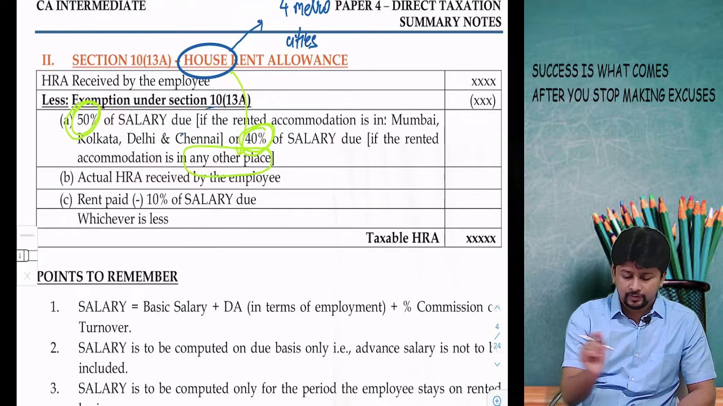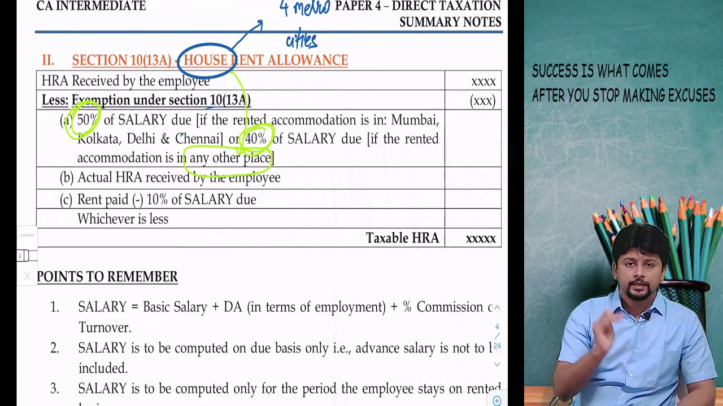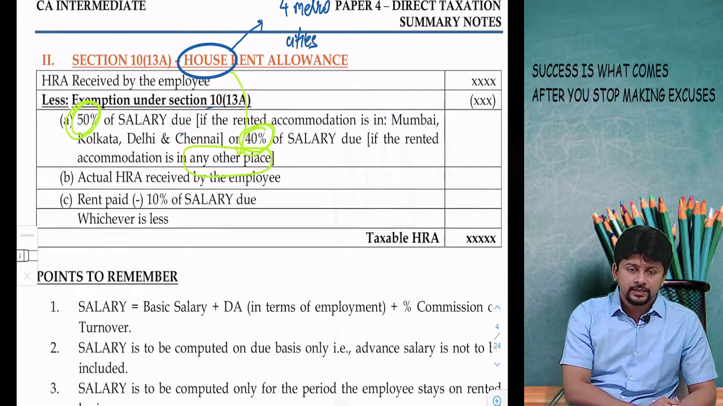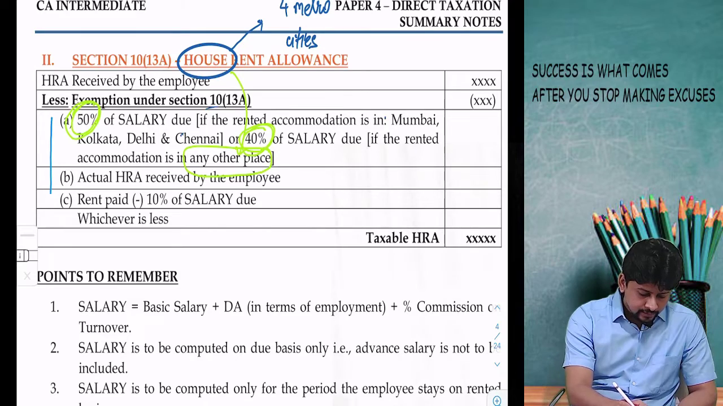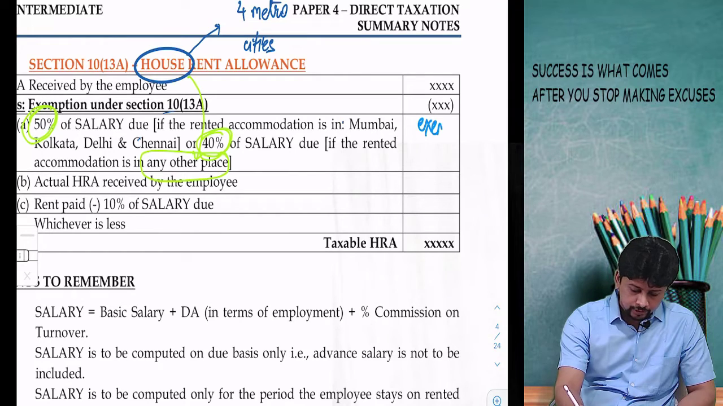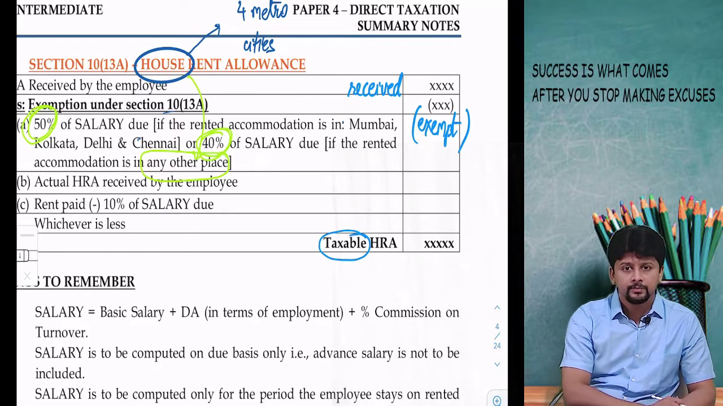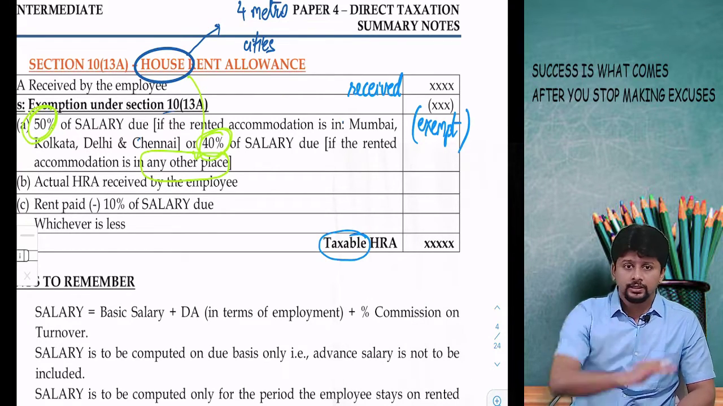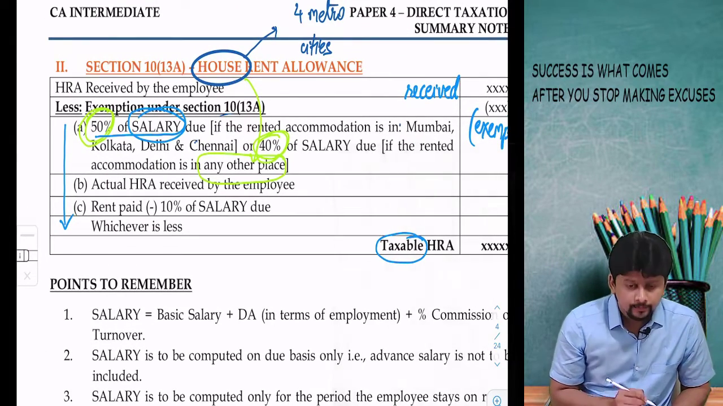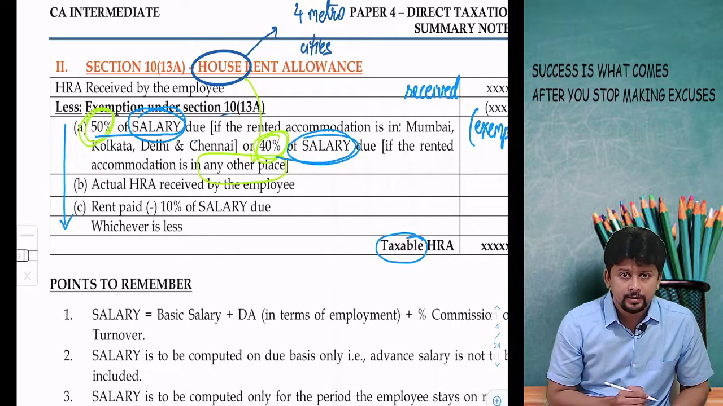50% or 40% of salary, first amount. Actual house rent allowance received by the employee, second amount. Rent paid minus 10% of salary, third amount. Out of the 3, whichever is less is your amount of exemption. So from the amount of house rent allowance received, subtract your exemption, and the balance remaining becomes taxable.